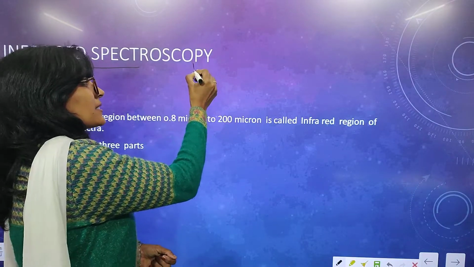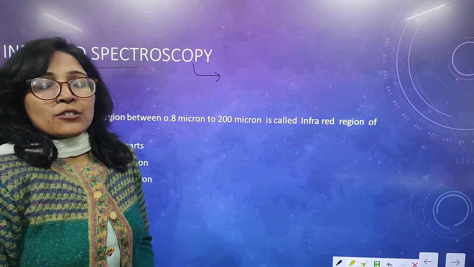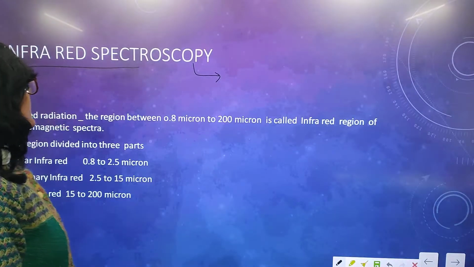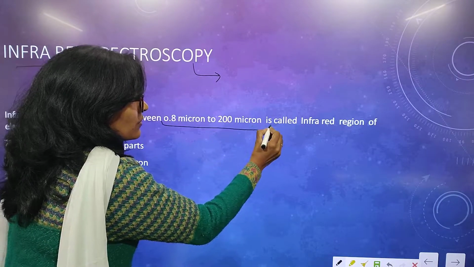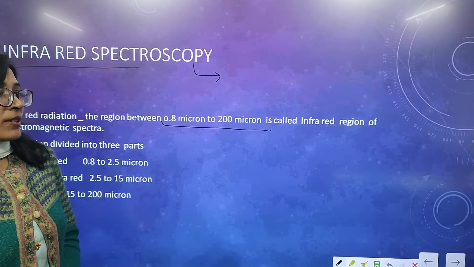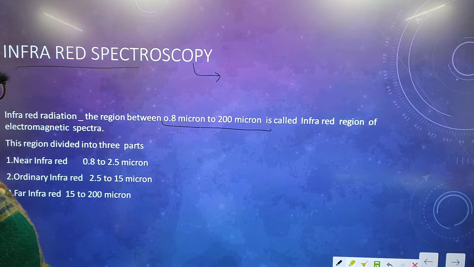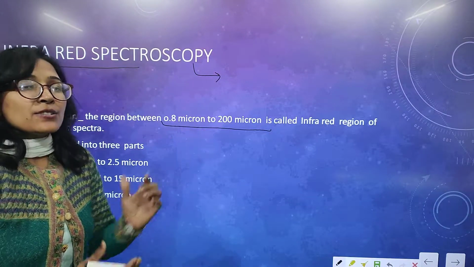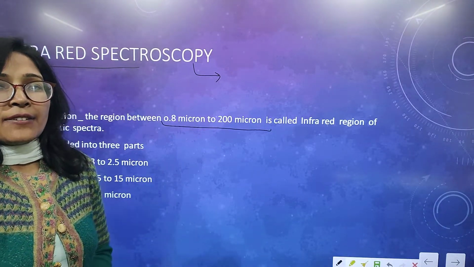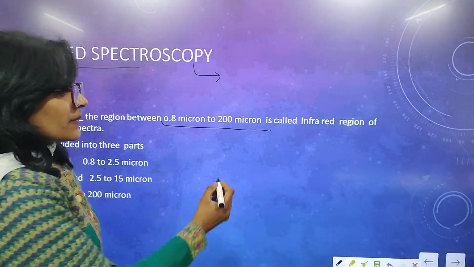Infrared radiations are electromagnetic radiation having a wavelength of 0.8 micron to 200 micron, known as the infrared region of radiation. This range of radiation we can subdivide.